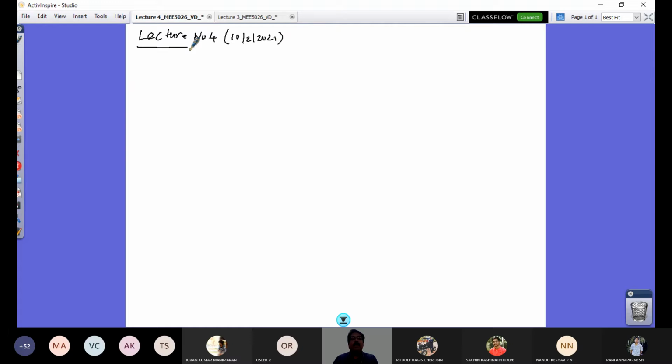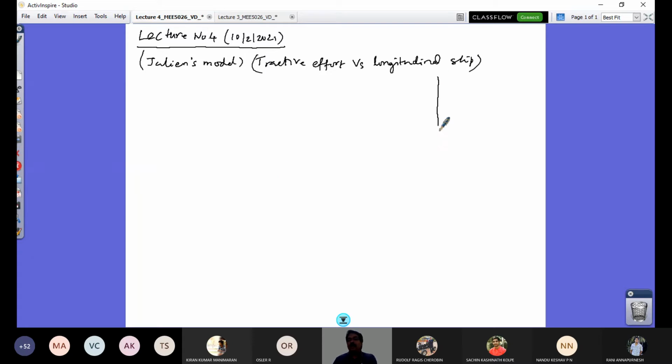And today, 10/2/2021, we look at Julien's model for tractive effort versus longitudinal slip variation, and we know that it has to be this. So we derive the expression from point O to A alone now, right? So that is equation number 13.